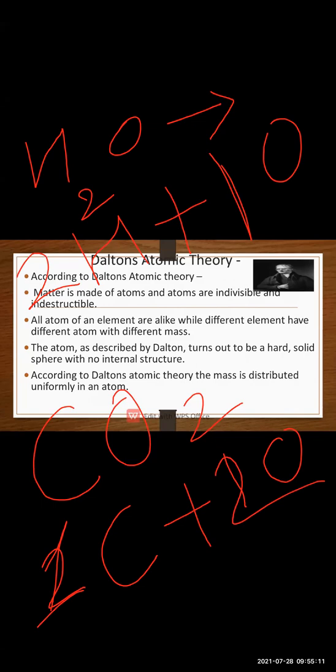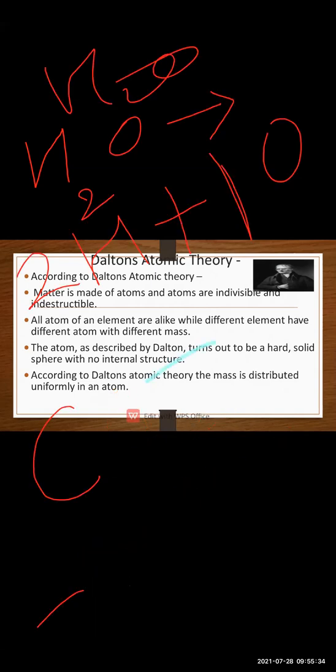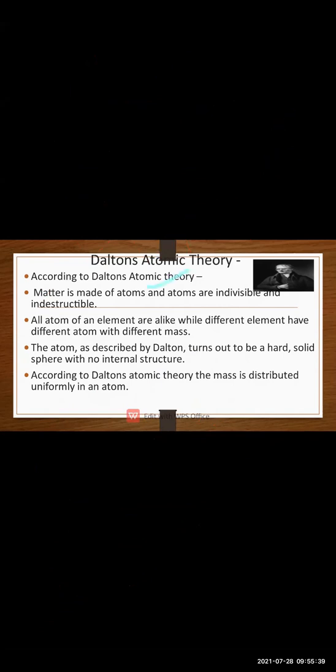अभी समझ में आया what is Dalton's theory? So 2 atoms of element A plus 1 atom of element B together form a compound. So this is in the form of water. But carbon dioxide में क्या होता है? 1 atom of element A and 2 atoms of element B together form a compound. So students, I hope you have understood about Dalton's theory. What is Dalton's theory? Okay.